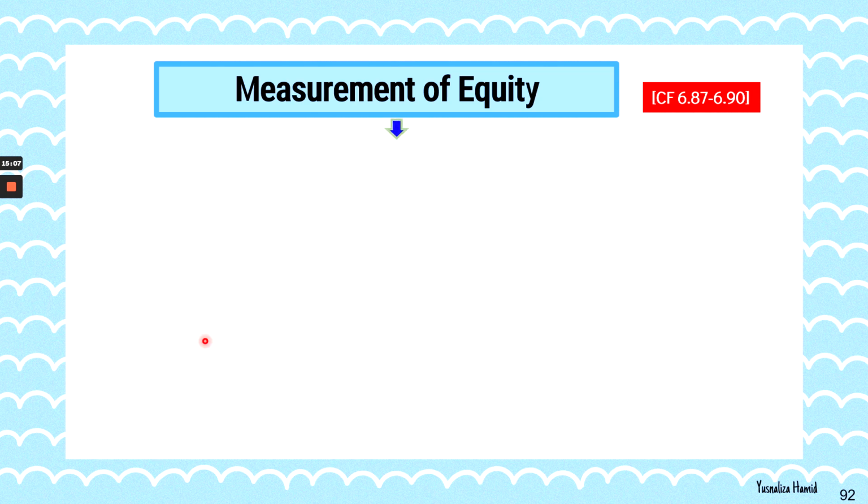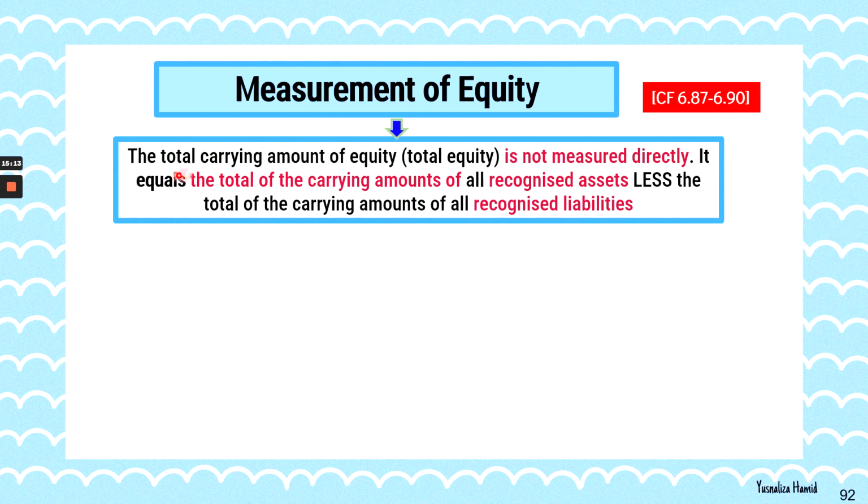Next, chapter 6 of the framework also discusses the measurement of equity, but it starts by saying that it is not measured directly. The carrying amount of equity is not measured directly. It actually equals the total carrying amount of recognized assets minus recognized liabilities. Asset minus liability equals equity.